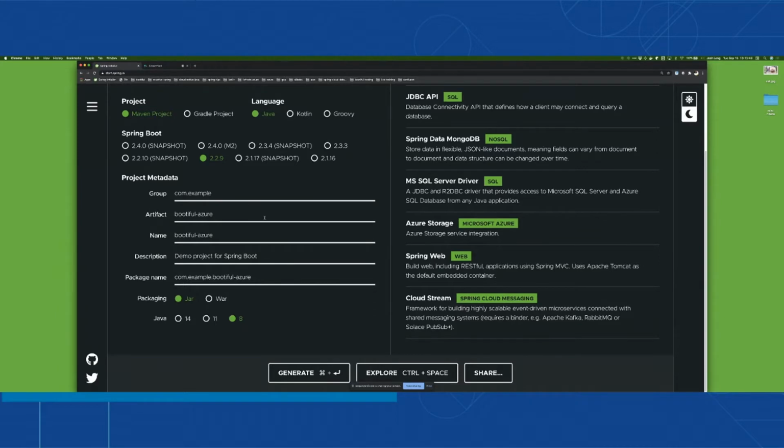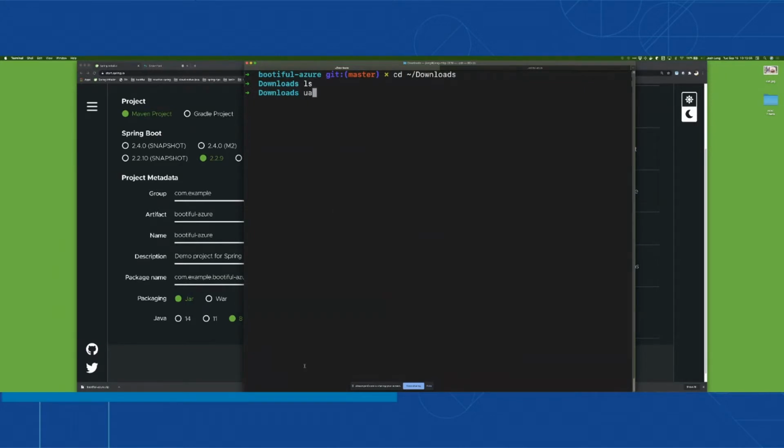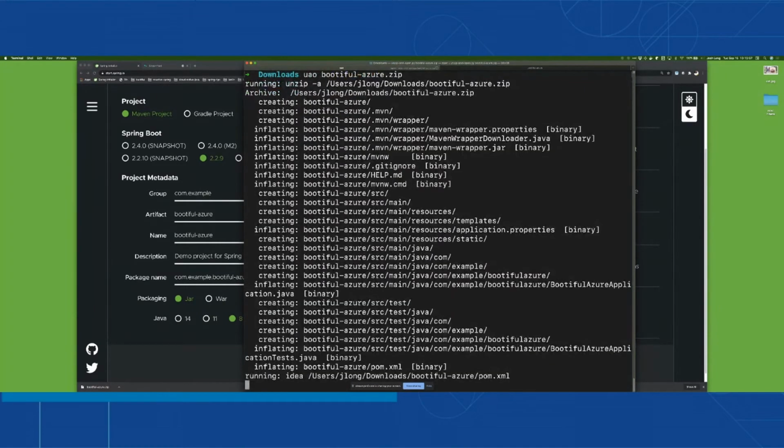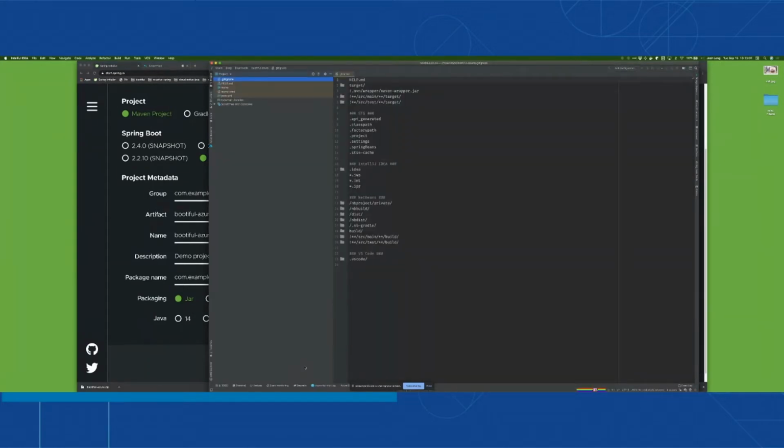And with that, we now have the basics for our application. Let's hit generate, and we're going to open this up in our IDE. It doesn't matter all that much what IDE you use, so long as it supports the version of Java and Maven, or Gradle, that we have specified. I'm using IntelliJ, but Visual Studio Code, of course, works just great. Indeed, the support for Spring Boot applications in Visual Studio Code was developed by the Spring team. So you know it works very well because it's designed by people who care about making it just perfect.